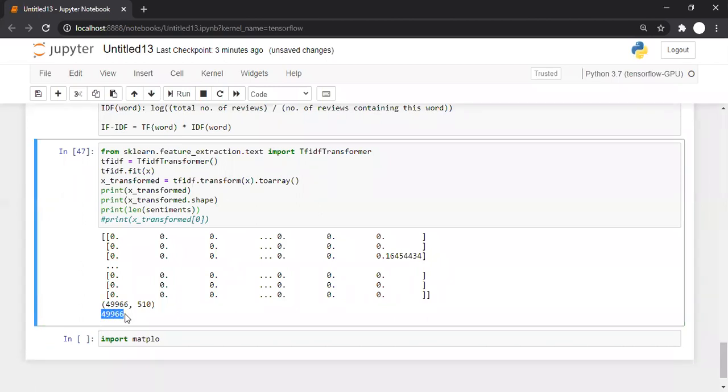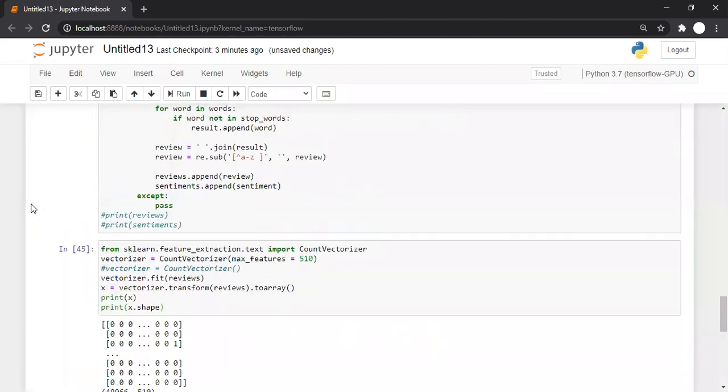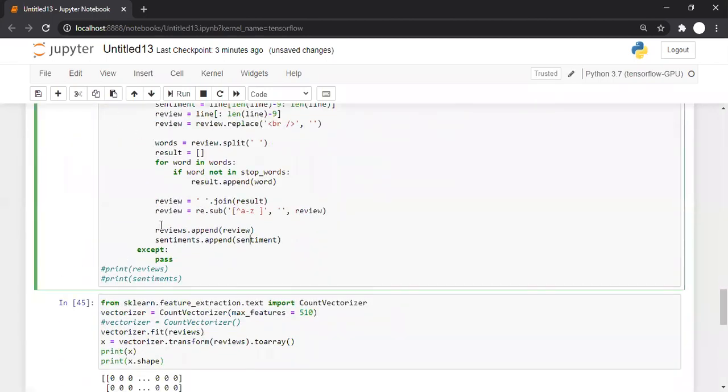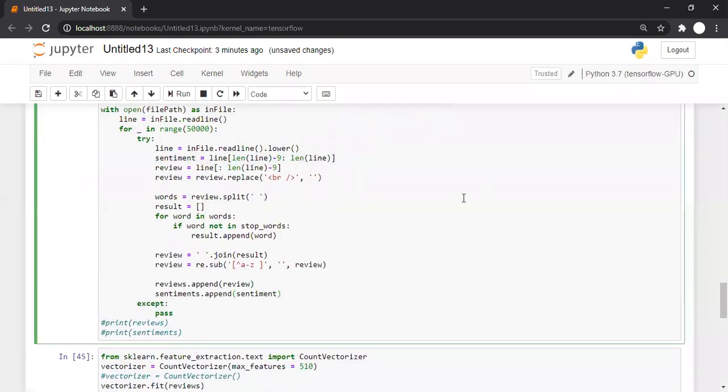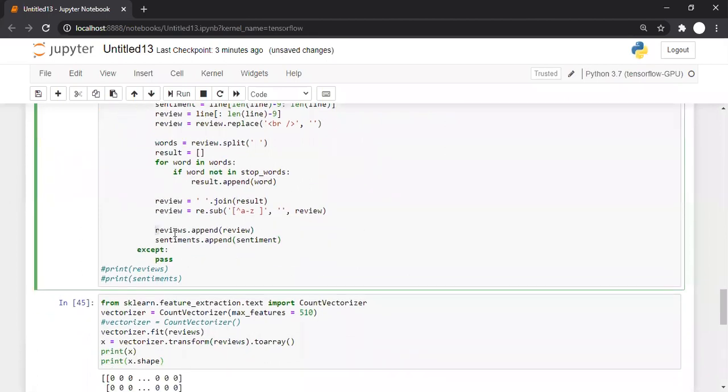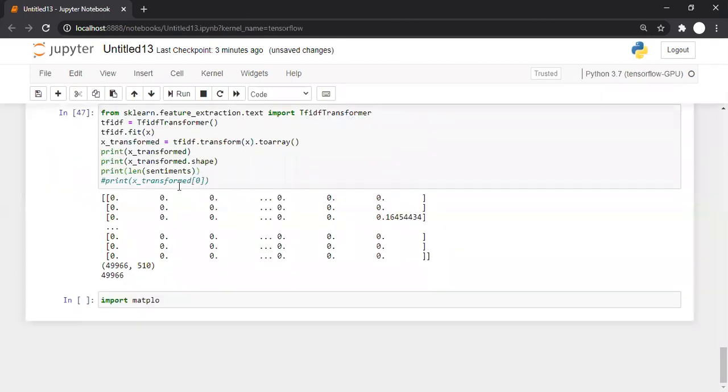Aaron, it is same because if we look at the code, first we are appending the review and then we are appending the sentiment. We are not appending the sentiment at the beginning only. If you append the sentiment at the beginning, then it might create a problem. But we are appending at the same time, first the review and then the sentiment. That's why the length will remain same. Okay, Aaron, thank you.